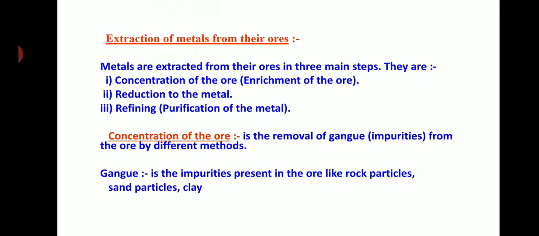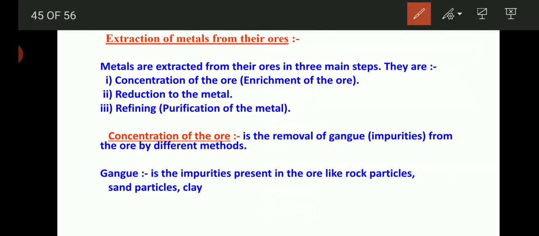But extraction of metals from their ores has three main steps. They are concentration of the ore, reduction of the metal, and refining. Now, what is concentration of the ore? It is also called enrichment of the ore. It is the removal of gangue impurities from the ore by different methods. So, what is concentration of ore? Removing the basic impurities. Let me give you one example.